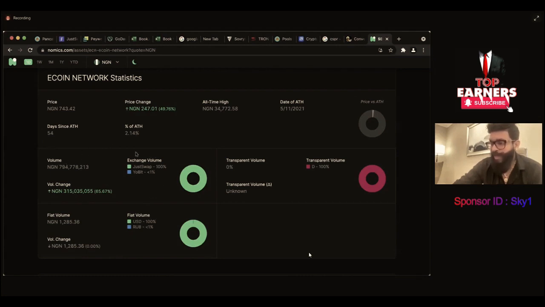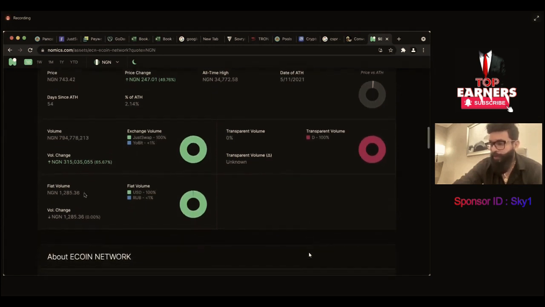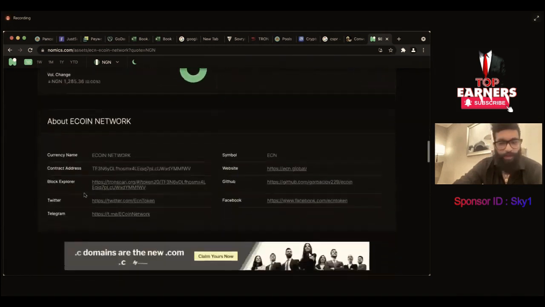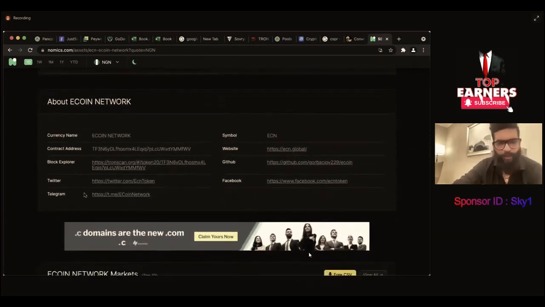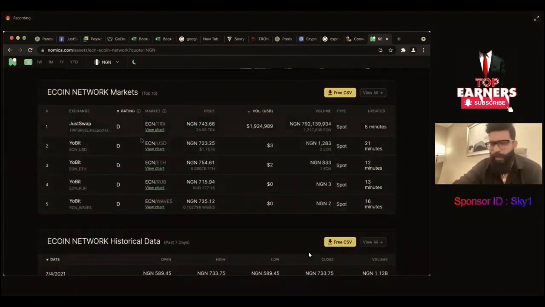You can see on which exchanges it is going on. You can see your fiat volume. You can see all the volumes here, and here you have all the information about your coin: contract address, block explorer, Twitter channel, the markets. Yobit is a tier 8 exchange of China and Russia. It's a very good exchange, tier 8, not tier 9. Tier 9 is like Huobi, Kraken, KuCoin. Tier 10 is Binance. This is like a tier 8 exchange.